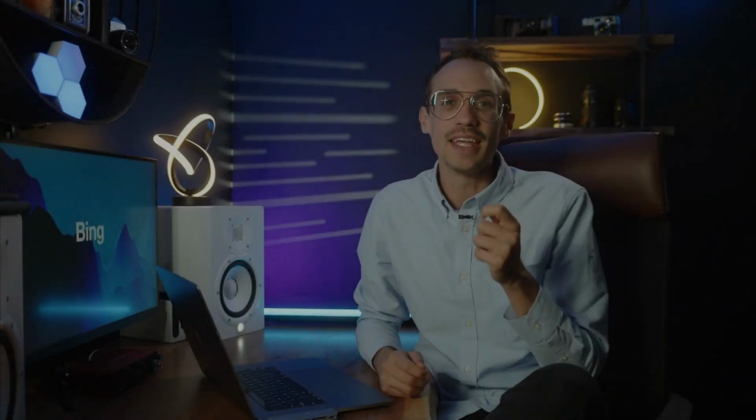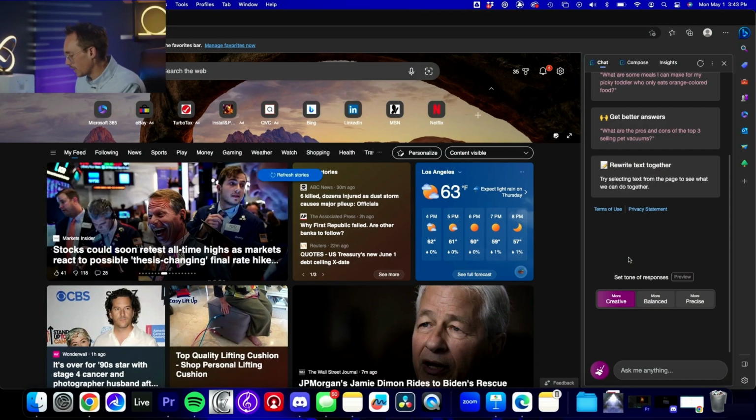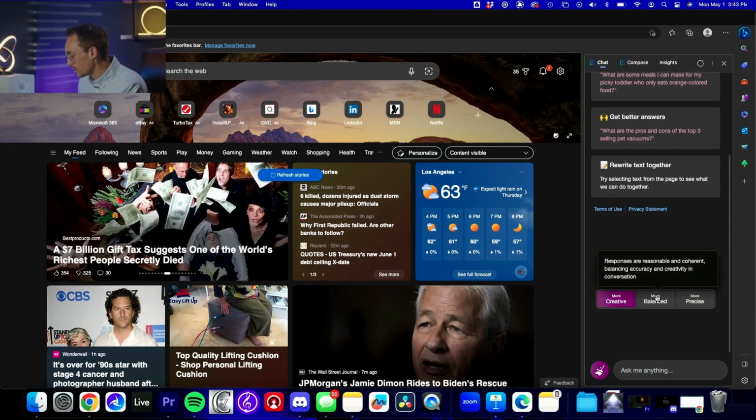Let's dive further into Bing. Right off the bat, you'll notice that we have 3 different modes here. The 3 different modes of Bing stay pretty true to their names, and like it states, if you want the most factually accurate and concise answer, you want to choose precise. If you want a more creative answer, you would want to choose creative. If you want something in the middle, you would want to choose balanced.